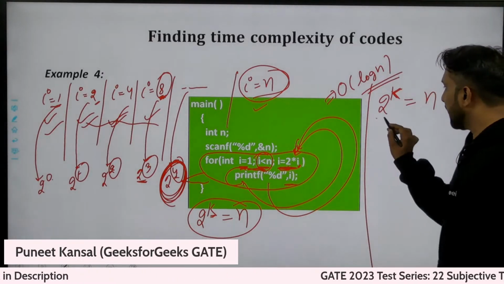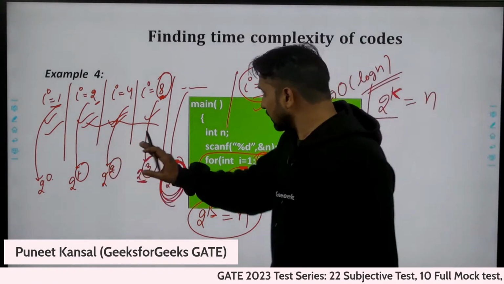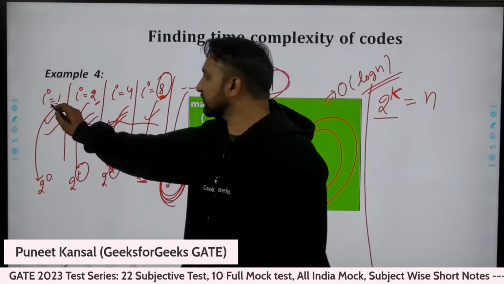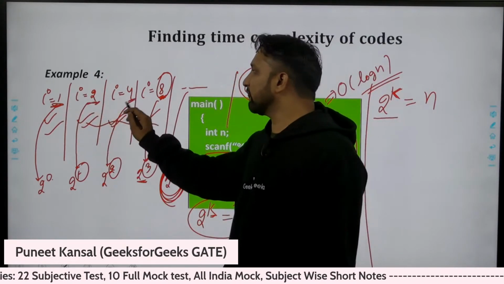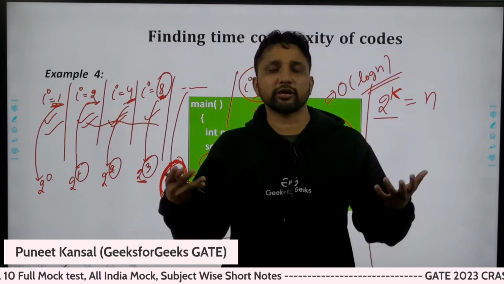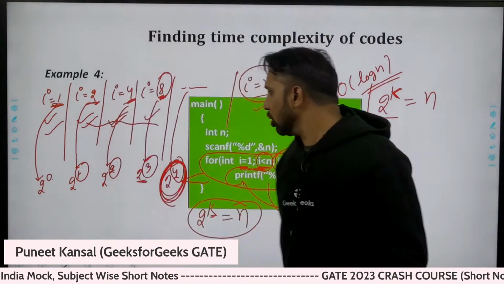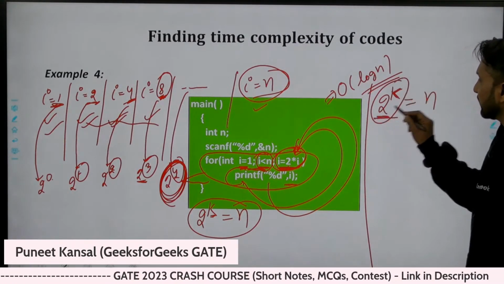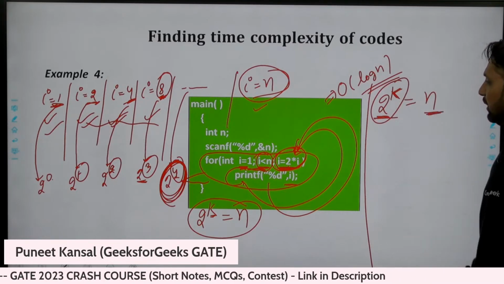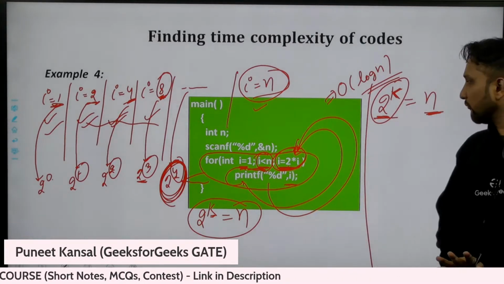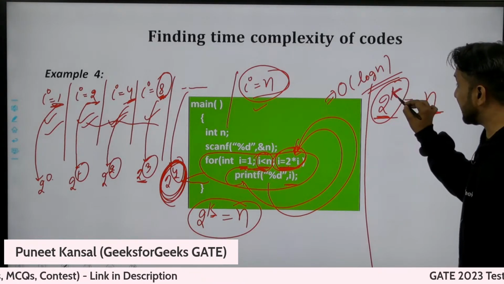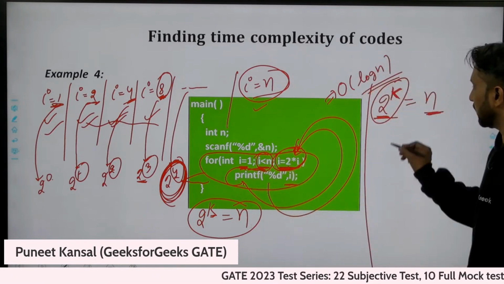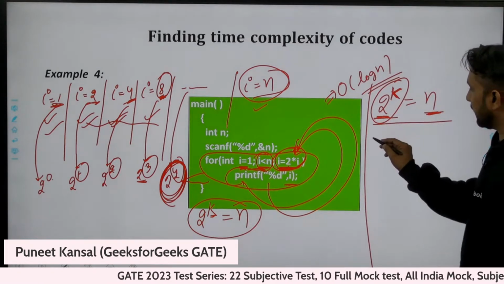Every time I'm multiplying the I value with 2. Initially that was 1, then 2, then 4, then 8, then 16, then 32, then 64. Every time multiplying with 2. At the end we will get a value which will be equal to n, and we will come out of the loop. And this k is telling us how many times this loop is executing. So we need to solve this.